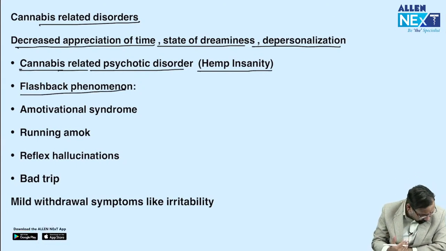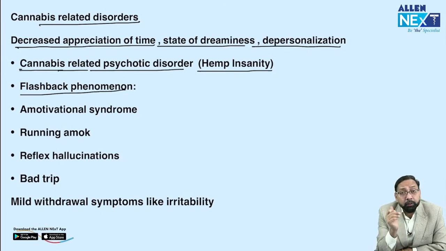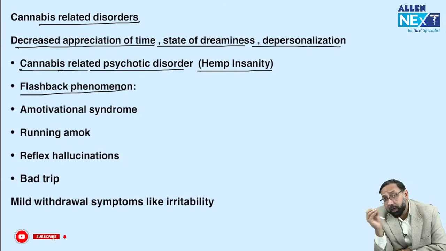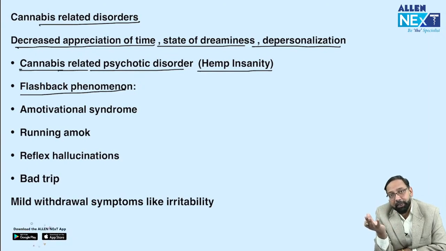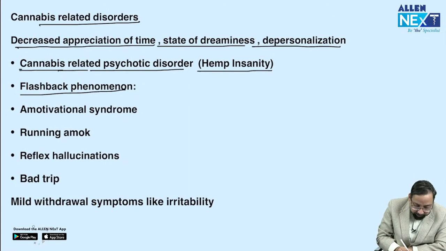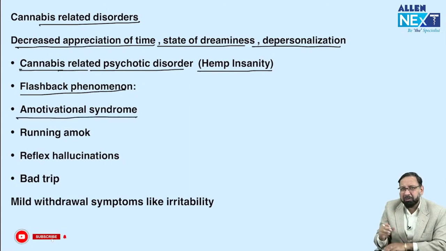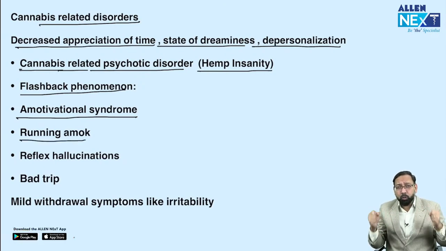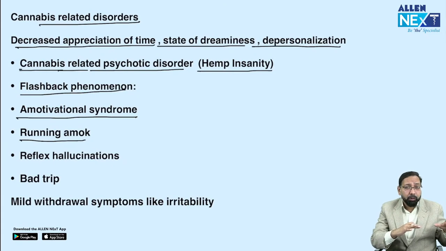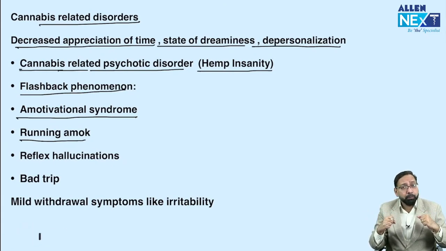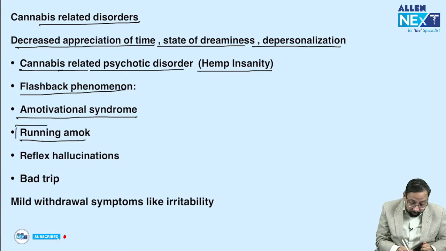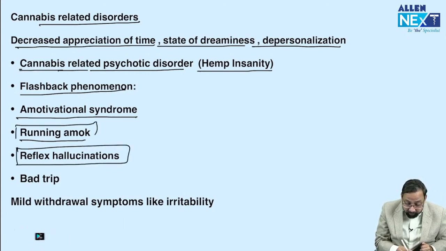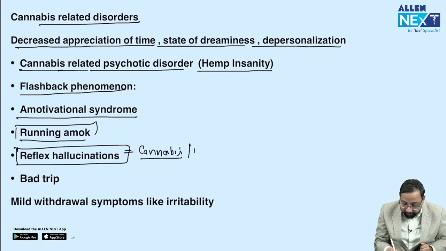Answer is C, correct? You took cannabis. Now you are not taking it, but after a few days you experience the same pleasure. That is flashback phenomena. Amotivation syndrome: if you are using cannabis, now you have no motive in your life. Running amok: after taking cannabis, you become so aggressive, hitting everybody, whoever comes in the path, it may be your friend or relative. That is called running amok. Reflex hallucinations are commonly seen with cannabis and LSD.